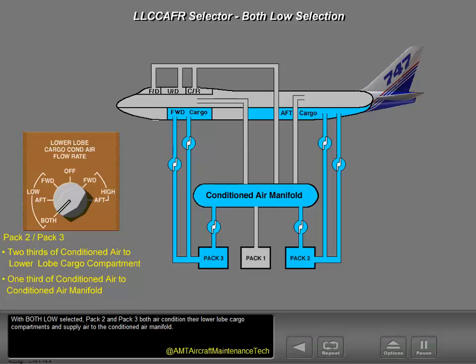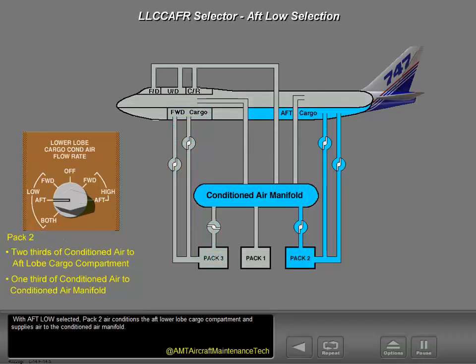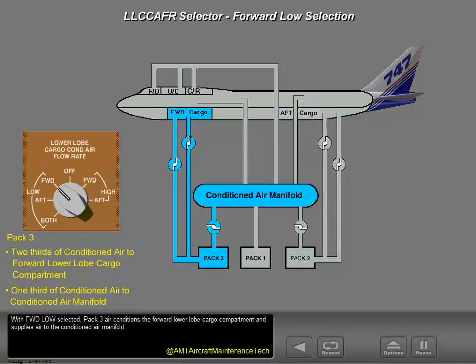With both low selected, Pack 2 and Pack 3 both air-condition their lower lobe cargo compartments and supply air to the conditioned air manifold. With aft low selected, Pack 2 air conditions the aft lower lobe cargo compartment and supplies air to the conditioned air manifold. With forward low selected, Pack 3 air conditions the forward lower lobe cargo compartment and supplies air to the conditioned air manifold.